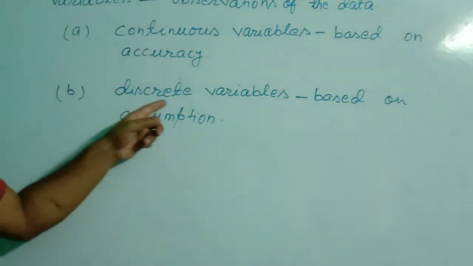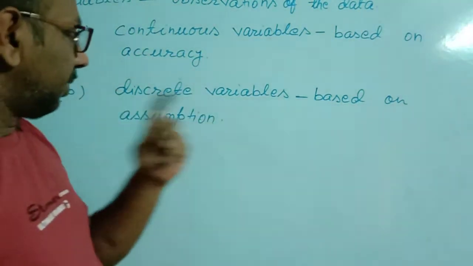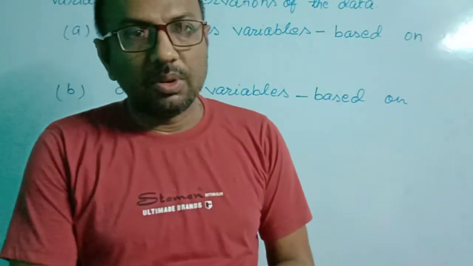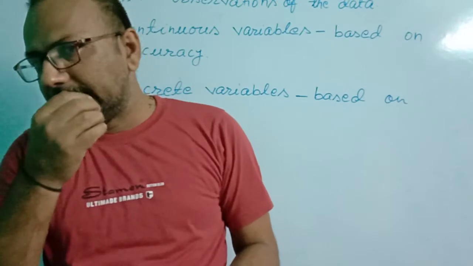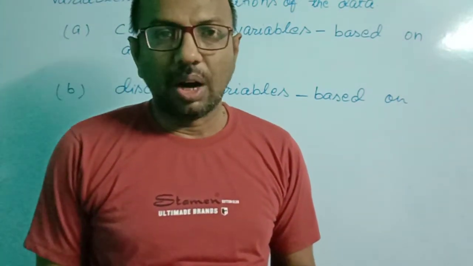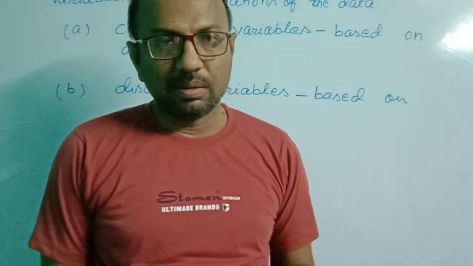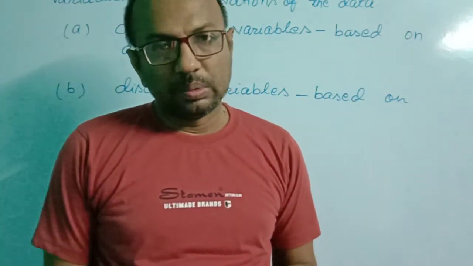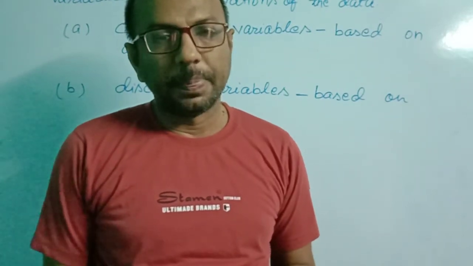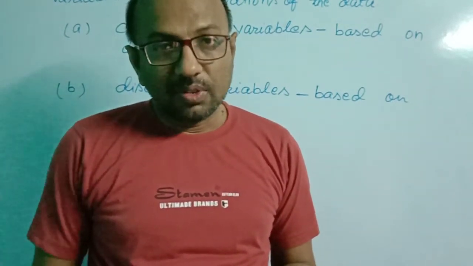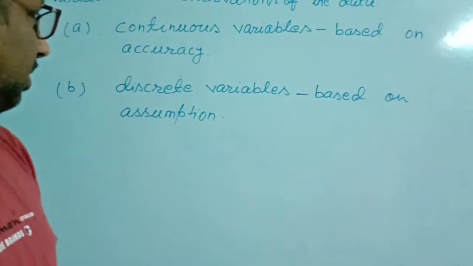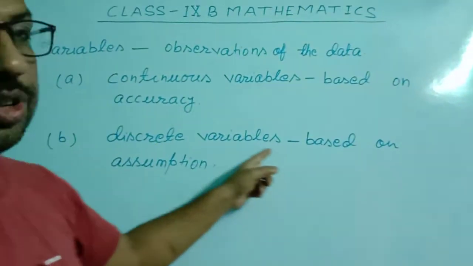Now second is discrete variables. This is based on counting. Suppose we are collecting the data of children in different families. So our observations will come as 2, 3, 1, 0, etc. So this type of variable is called discrete variables.